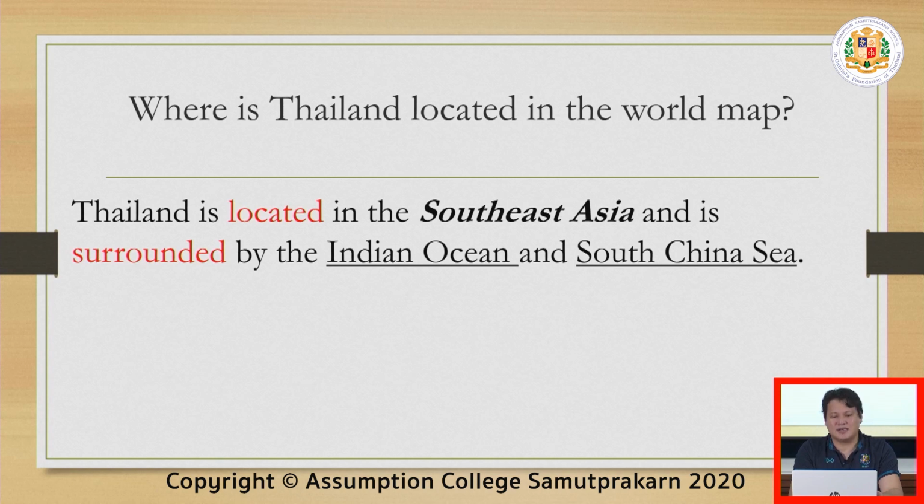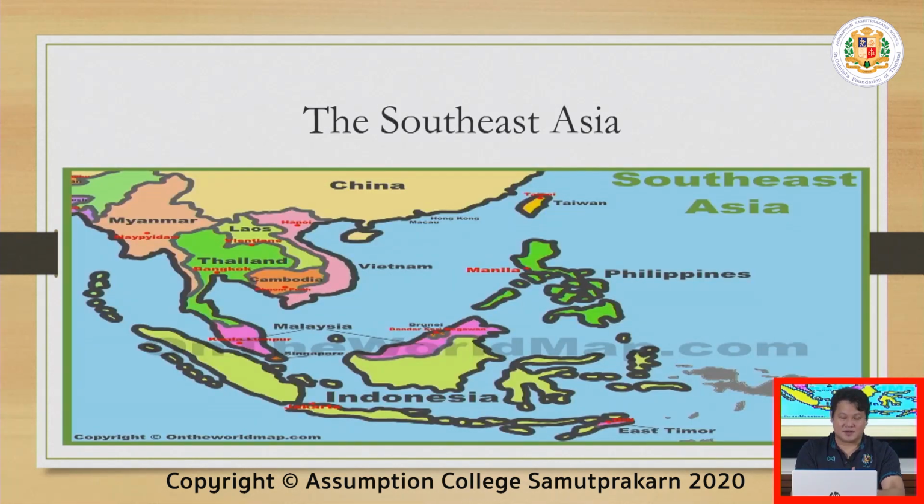Thailand is located in Southeast Asia and is surrounded by the Indian Ocean and the South China Sea. If you see the map, there is north, south, east, and west. Southeast Asia has 10 countries, one of which is Thailand.